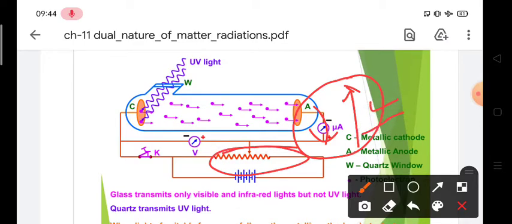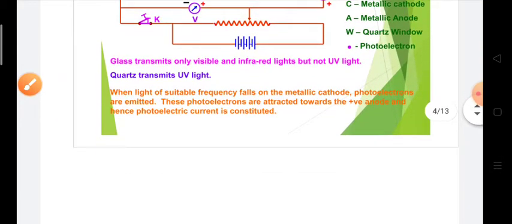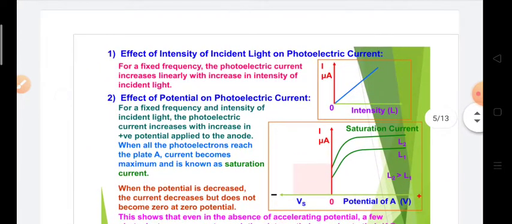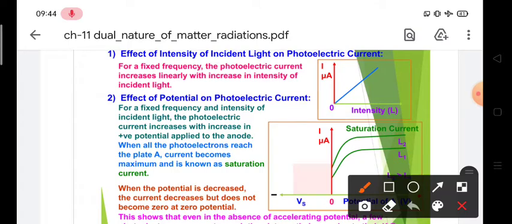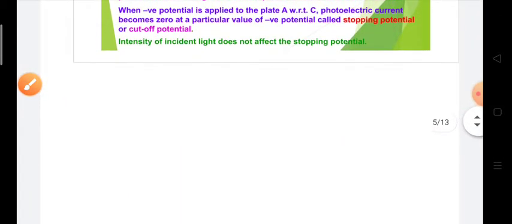so that we can observe this effect of current. So this was the basic introduction to the photoelectric effect. Some more terms you will read in a few slides, like how the current varies, what the effect of the intensity of light is on the amount of current, or the energy of the photon. All that we will understand in the next lecture.